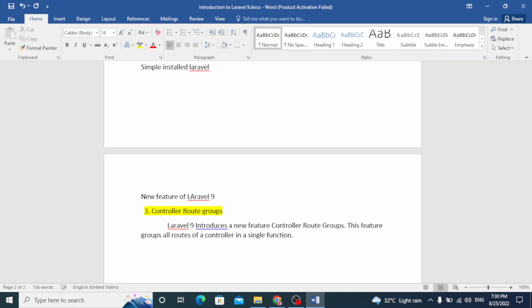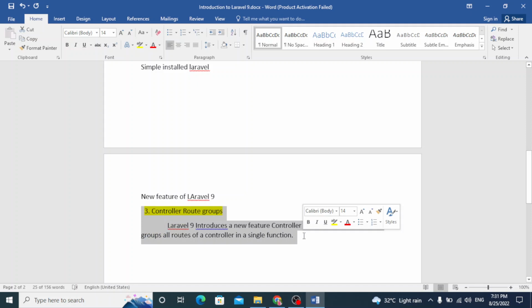In previous variants of Laravel, we created routes, meaning we created different links. For now, consider that routes are actually the links used to access and go to different pages. Laravel gives us the functionality to create a group or groups of all these routes in our controller. This is a new functionality of Laravel, and we will discuss it in our further lectures.